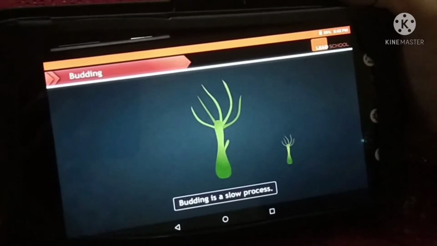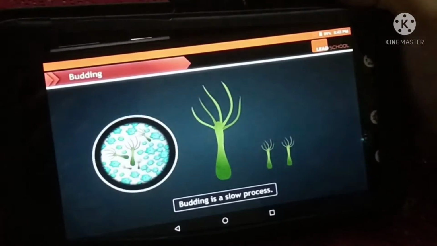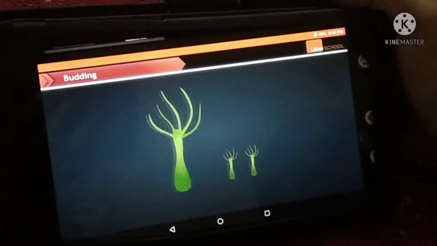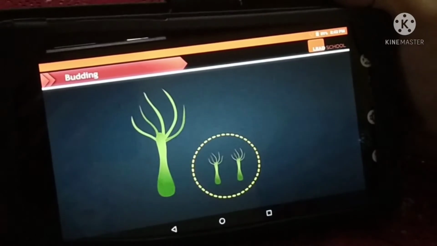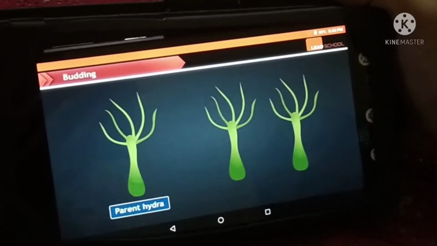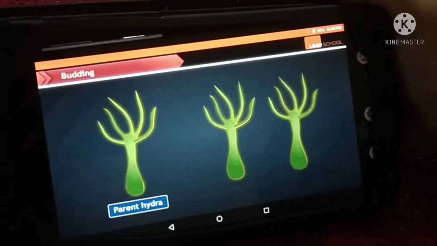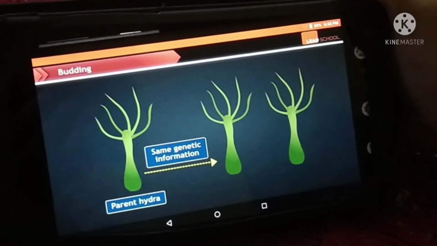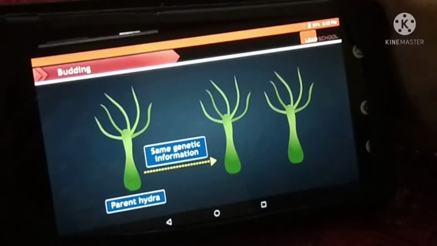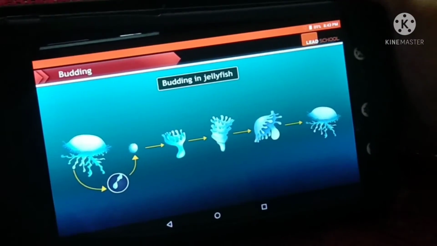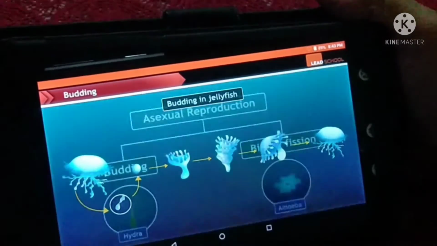Budding is a slow process. This is why after 2 days, Seema saw fewer Hydra under the microscope. The Hydra are identical to the parent Hydra, which means they are just copies of the parent Hydra and they have the same genetic information as the parent Hydra. Like Hydra, jellyfish also reproduce through budding.